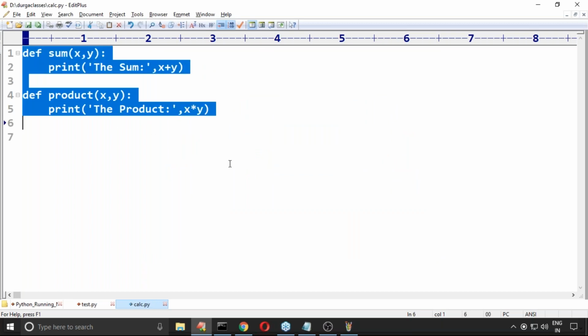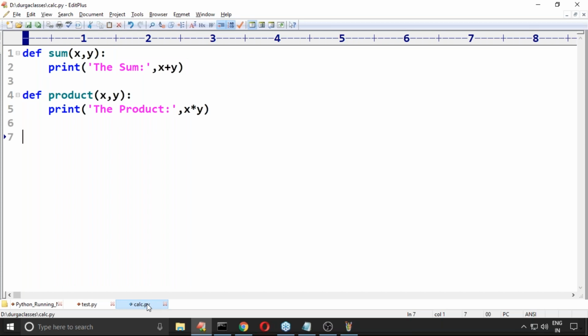What is the name of this file I used? Respond. calc.py.